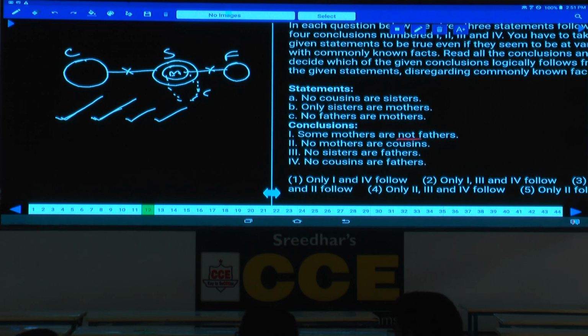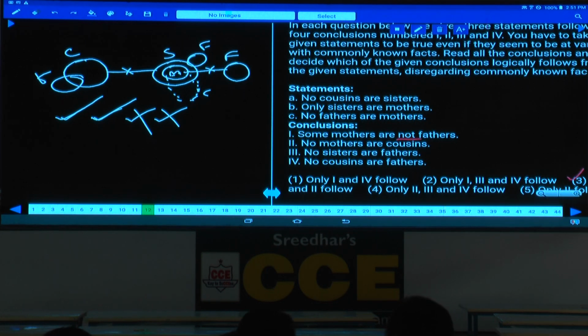This is again true. Third one, no sisters are father. To make this one false, tell me whether I can draw my father like this or not. Yes, father and mother should not be intersected, but whereas sister and father can be intersected. Alternate diagram proven, previous conclusion will be false. And no cousins are fathers. Now I am drawing my father like this. Hence this is again false. Hence what is your answer? Only 1 and 2, that is choice 3.